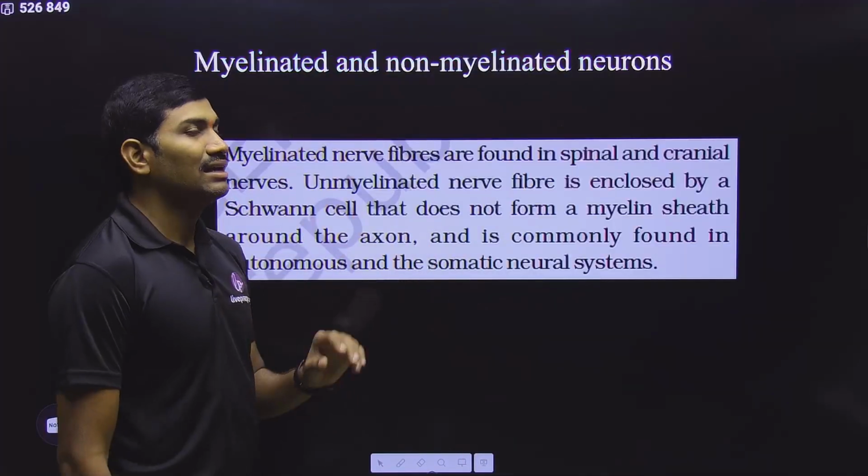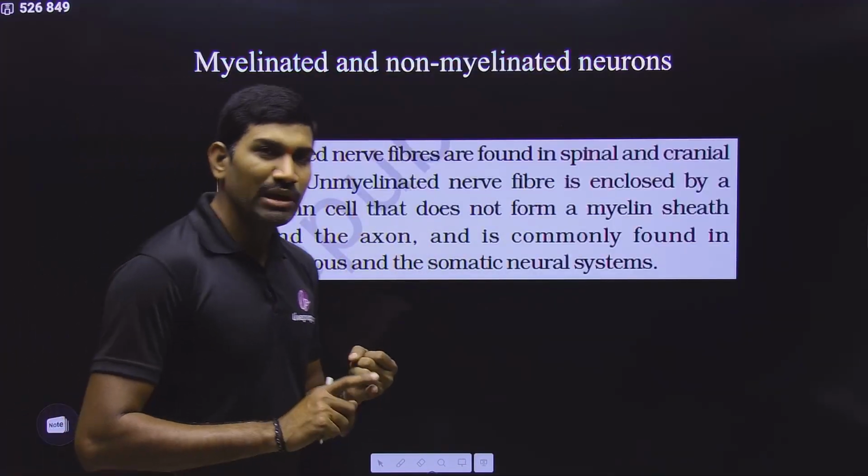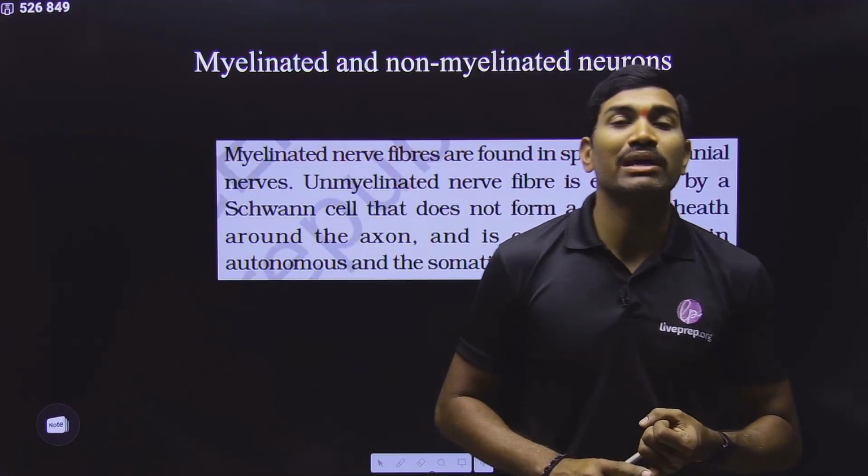Next we are going to the myelinated and non-myelinated neurons. If the myelin sheath is present, they are called myelinated neurons.